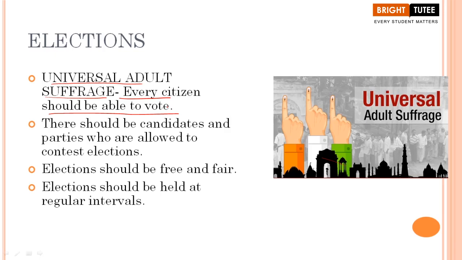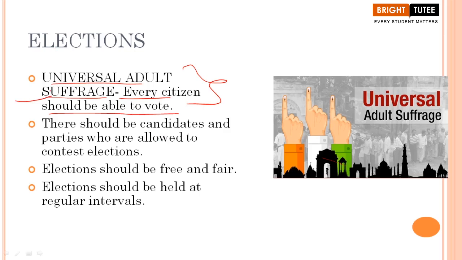And each vote has one value. Every person has one vote and each vote has equal value in our country. So this is the meaning of universal adult suffrage. So when we are talking about some of the essential features of elections, this is the first point that you have to keep in mind here.